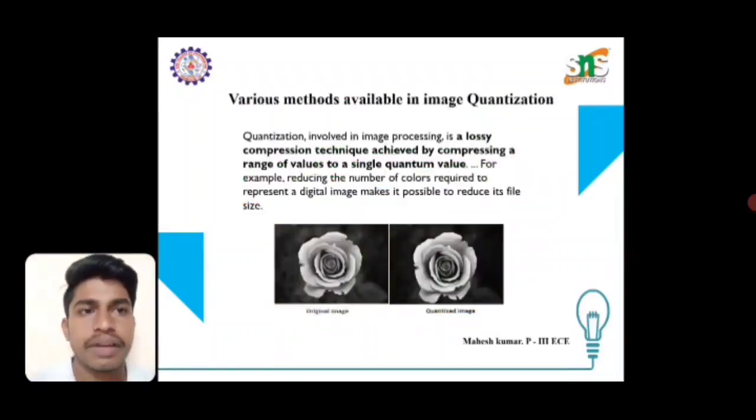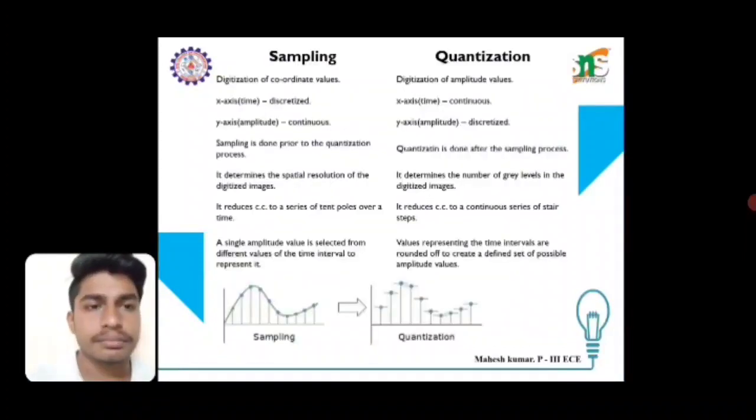Various methods are available in image quantization. Quantization involved in image processing is a lossy compression technique achieved by compressing a range of values to a single quantum value. For example, reducing the number of colors required to represent a digital image makes it possible to reduce its file size. Look at the original image and then the quantized image. The quantized image has been enhanced in color and it looks perfect.